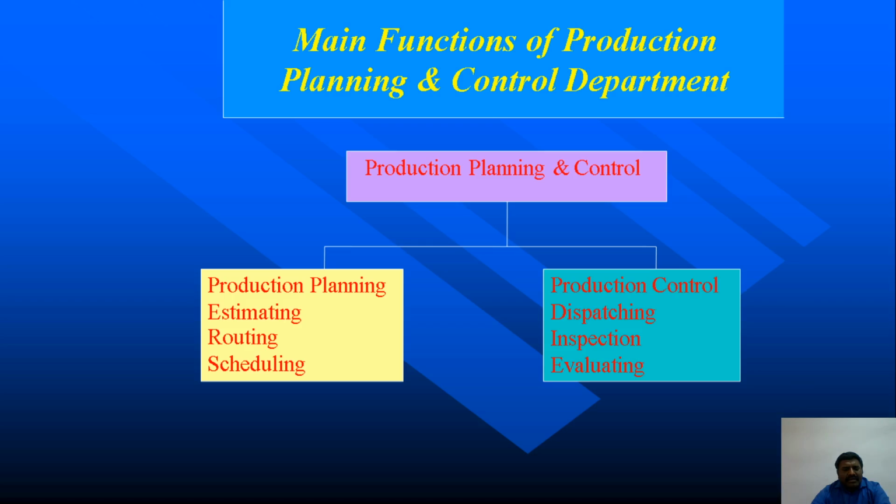Okay, and that is the best example here, and the scheduling, what are the times taken there, and production control means dispatching, how much quantity can be dispatched, and inspection, and evaluating, that is the feedback that can be taken. Quality check and evaluating can take place here.